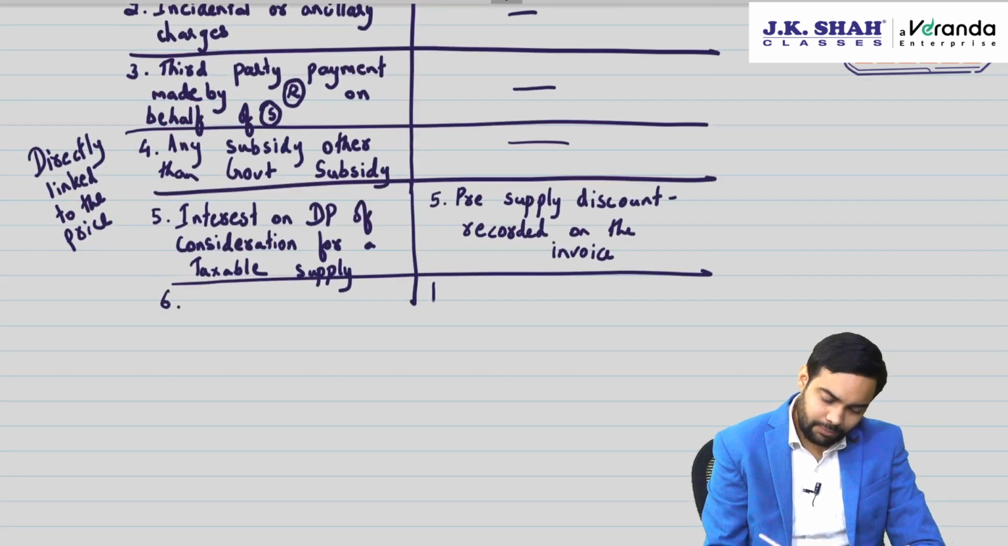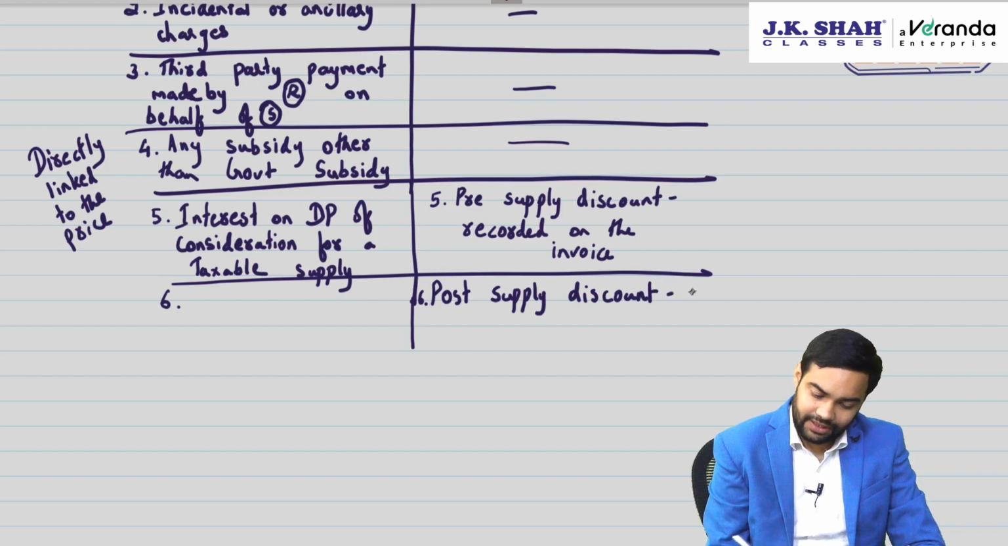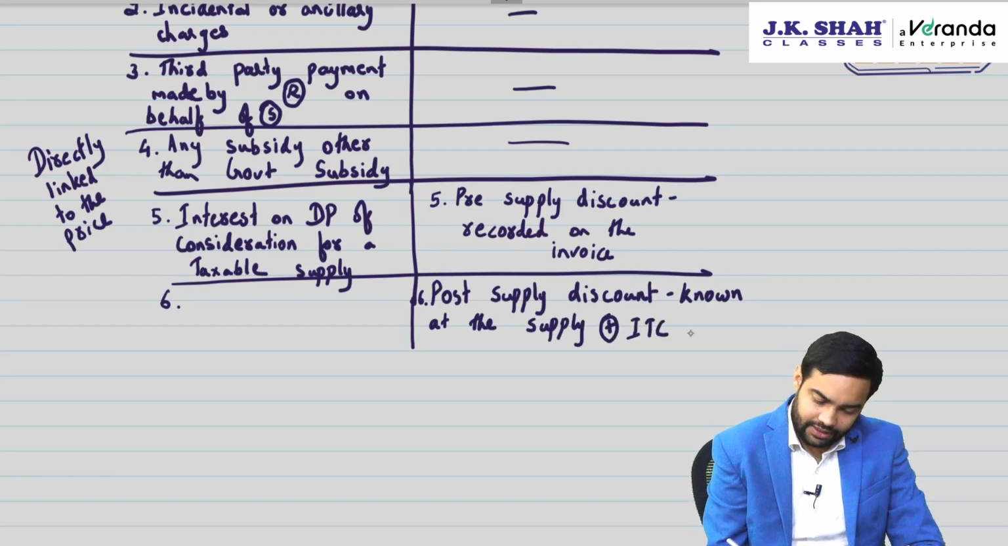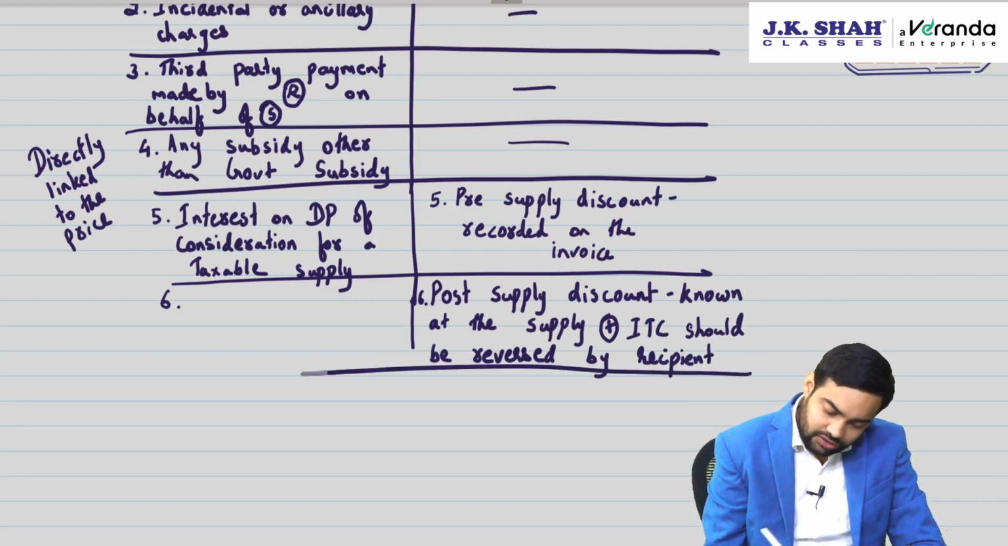Then post supply discount. See, post supply discount will not be liable only if two conditions are satisfied. First, it should be known at the time of supply. That means there should be an agreement at the time of supply that in future you can get this discount. Second, ITC should be reversed by the recipient.